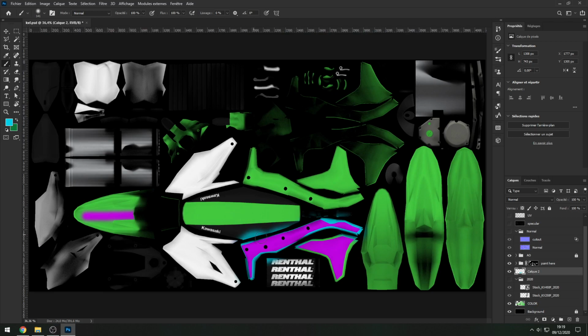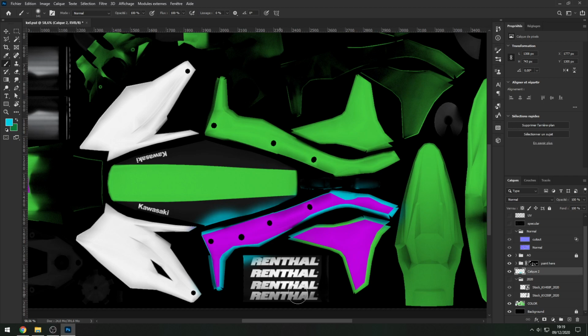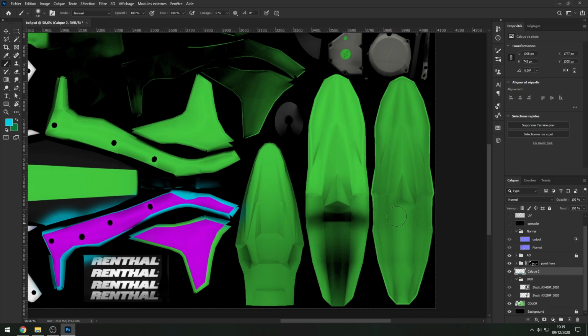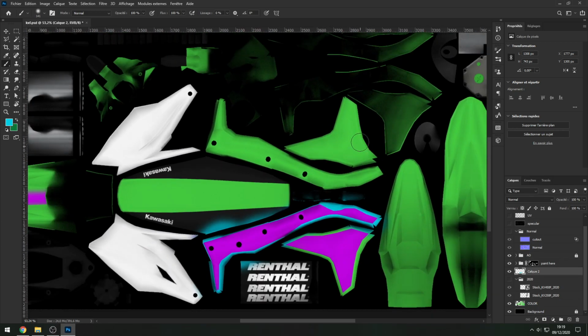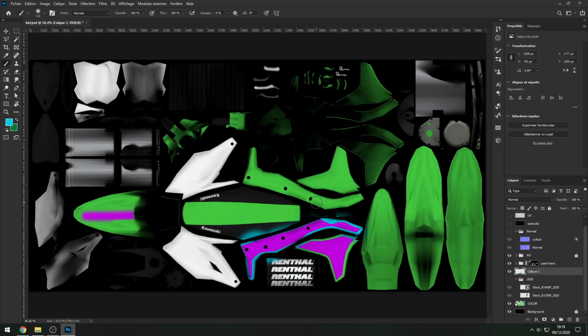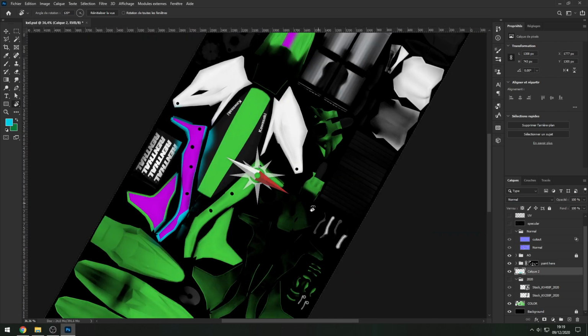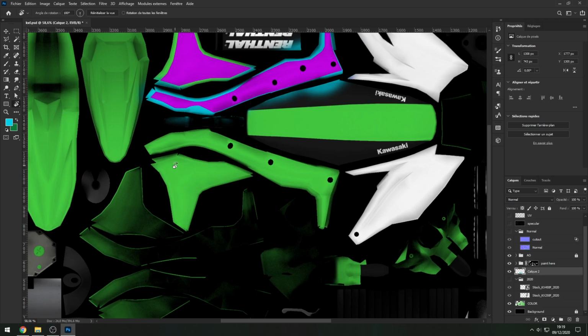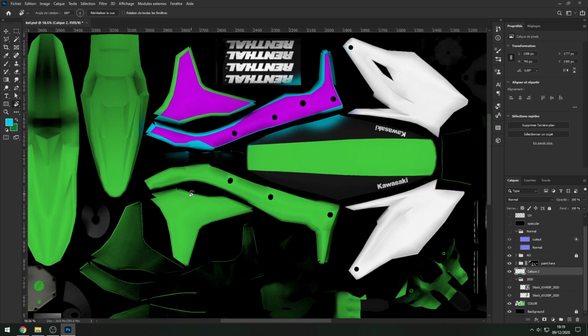Something that can be useful: this is the right side of the bike. There is the rear fender, the shrouds, the front fender. If you want to design the left side, it can be difficult because it's upside down. The easiest way to draw like this is to use this tool in Photoshop, below the hand tool. With this, if I hold Shift on my keyboard and start to rotate, you'll see that my picture is upside down. So I can now place elements more easily than before.